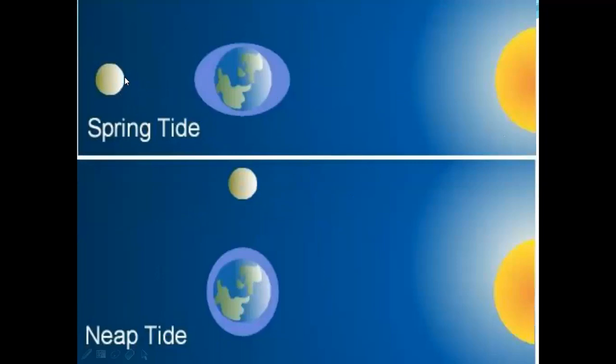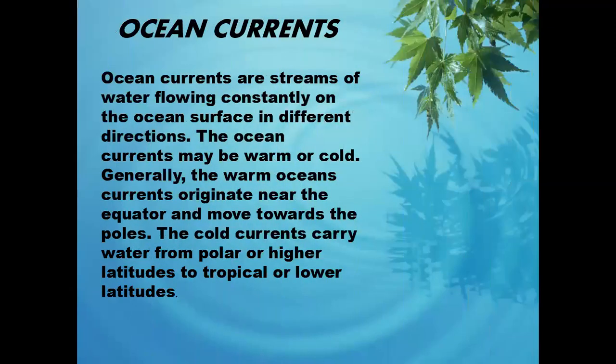When the sun, moon, and earth are in a straight line, then spring tide or high tide will occur. But at the time of first quarter and third quarter, when they are in a diagonal position, the neap tides will occur because the sun and moon rays are not reaching directly to the earth. So that's why it is known as the low tide and neap tide.